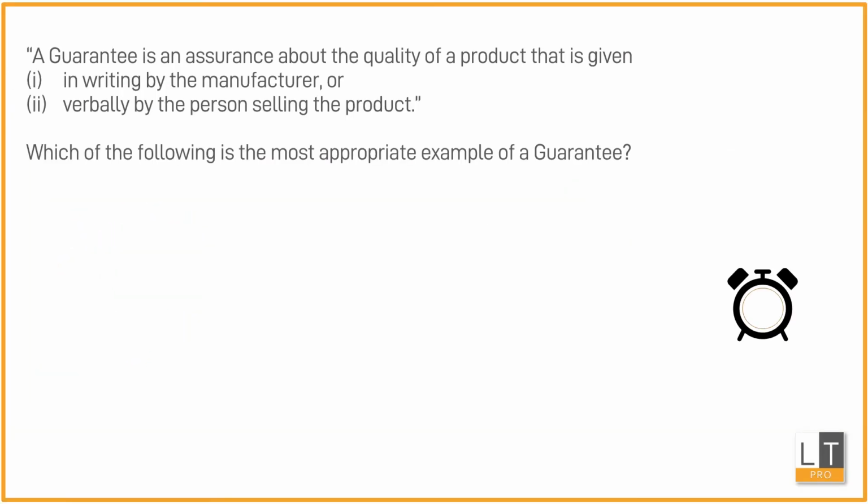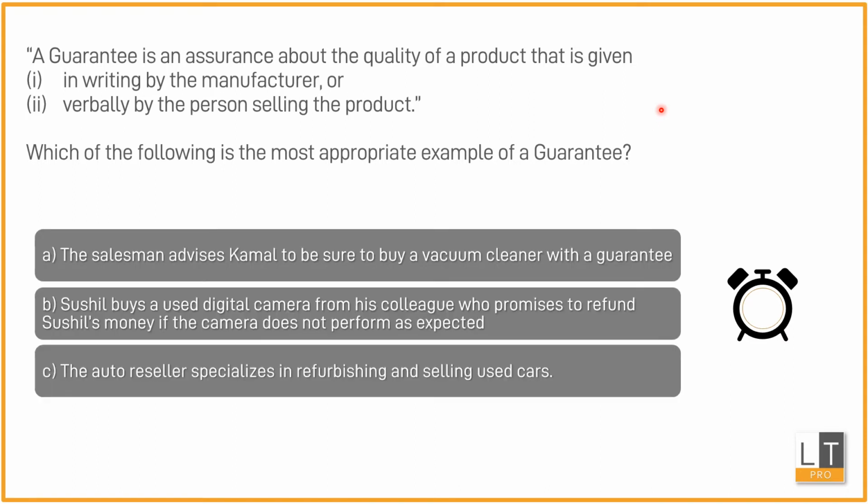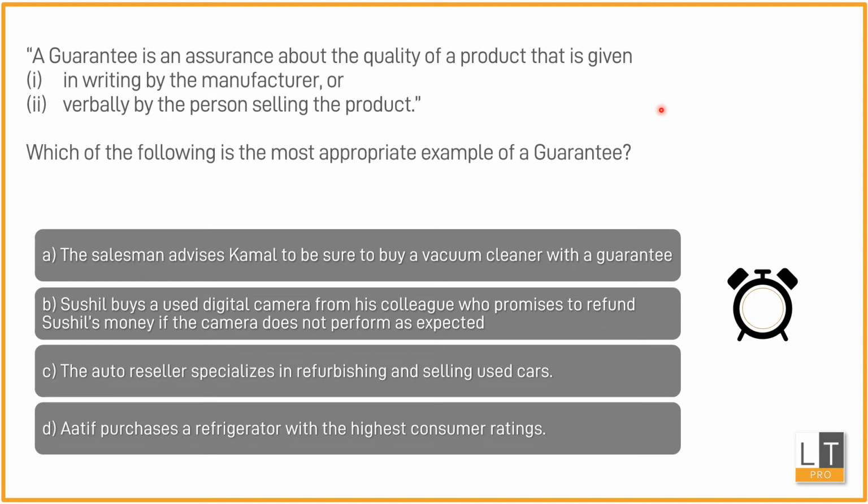Question number 3. Question number 3, again a question on legal reasoning. It tells you what a guarantee is. Remember that in these questions, you are supposed to treat the principle or the facts given to you in the question as being completely true. So it tells you what a guarantee is, and then it asks you which one of the following is the most appropriate example of a guarantee, and you have 4 options. Try solving this by yourself. Let's go for the solutions now.